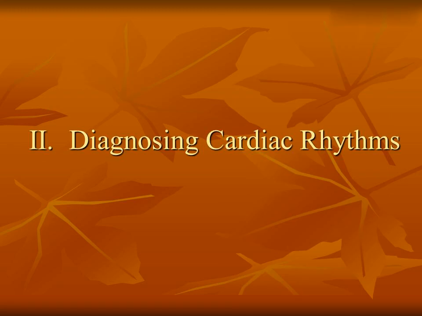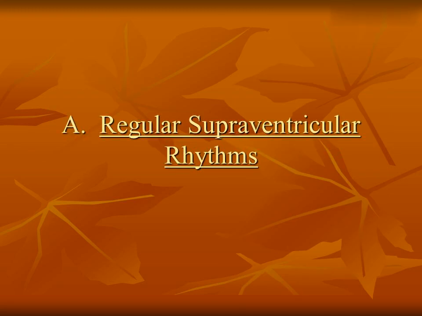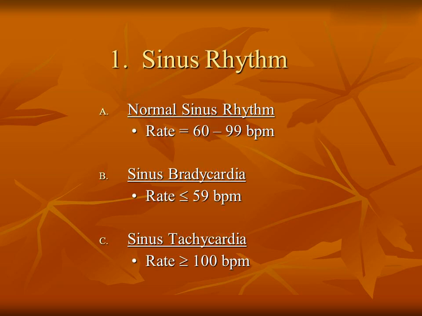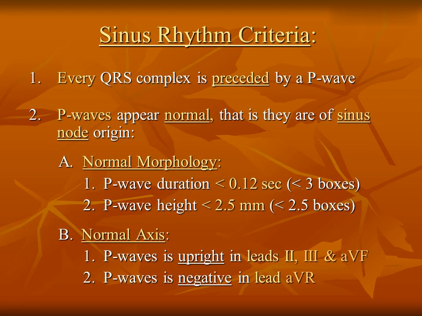2. Diagnosing cardiac rhythms. Irregular supraventricular rhythms. 1. Sinus rhythm: normal sinus rhythm, rate equals 60 to 99 bpm. Sinus bradycardia, rate under 60 bpm. Sinus tachycardia, rate 100 bpm or greater. Sinus rhythm criteria.